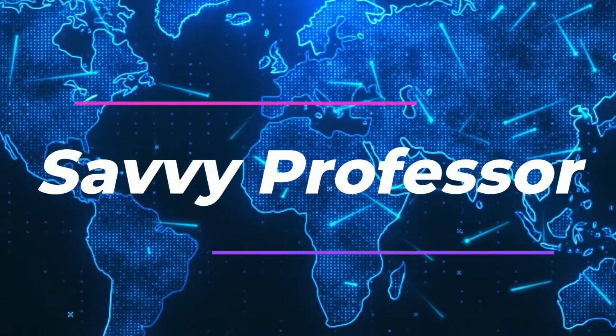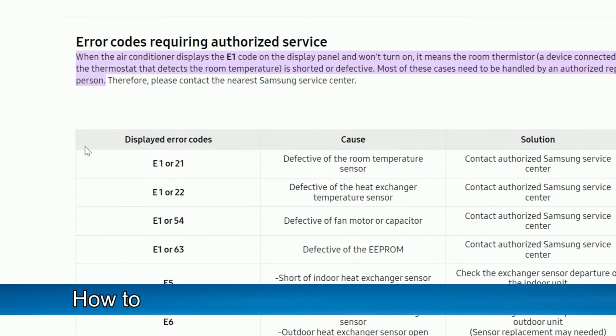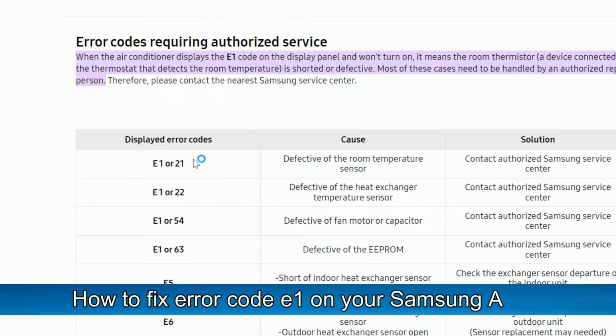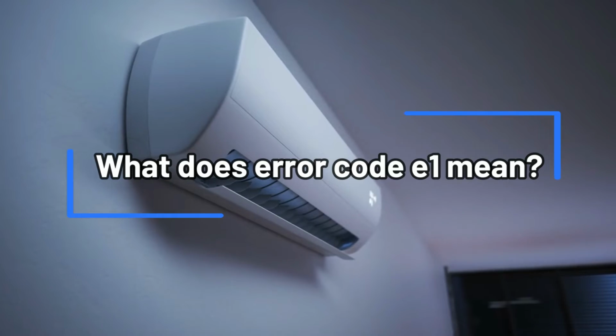Hi, this is Sarah from The Savvy Professor, and in today's video, we'll discuss how to fix error code E1 on your Samsung AC. But first, what does this error code mean?